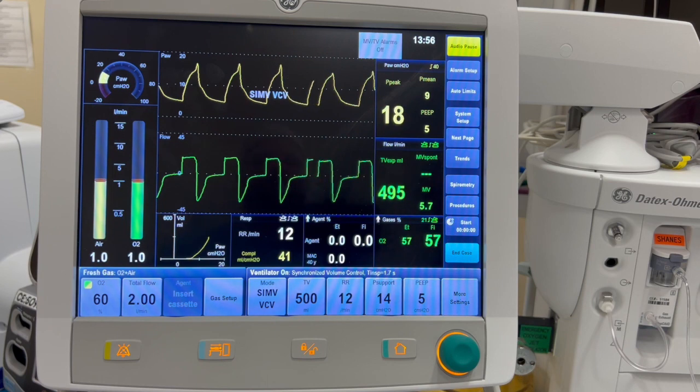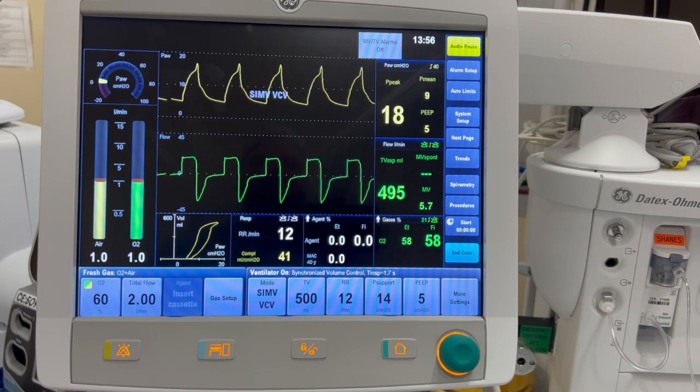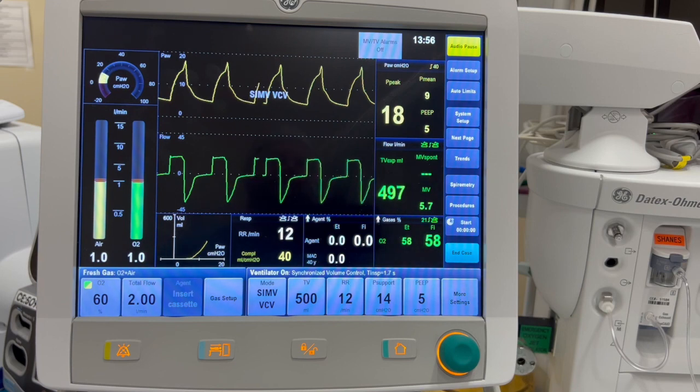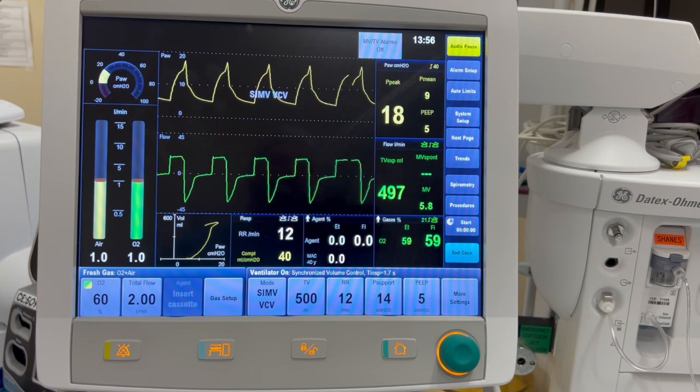These spontaneous breaths can be supported with pressure support to decrease the work of breathing. However, if the ventilator does not sense patient effort within a specified time interval, the ventilator will deliver a set breath. This breath can be set as the volume or pressure breath depending on which SIMV mode is selected. This is essentially 2 modes in one, our control being our tidal volume and respiratory rate, and our inspiratory pressure support and PEEP to the right.